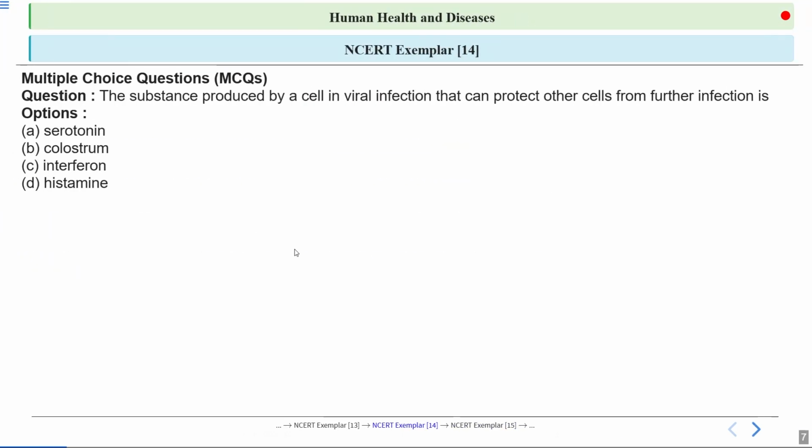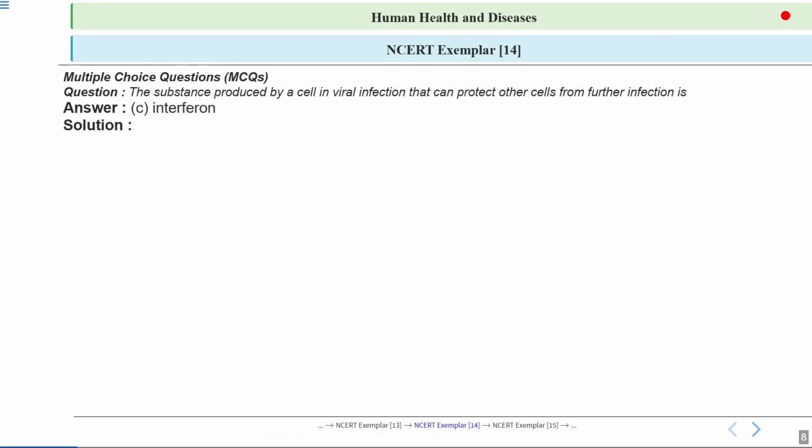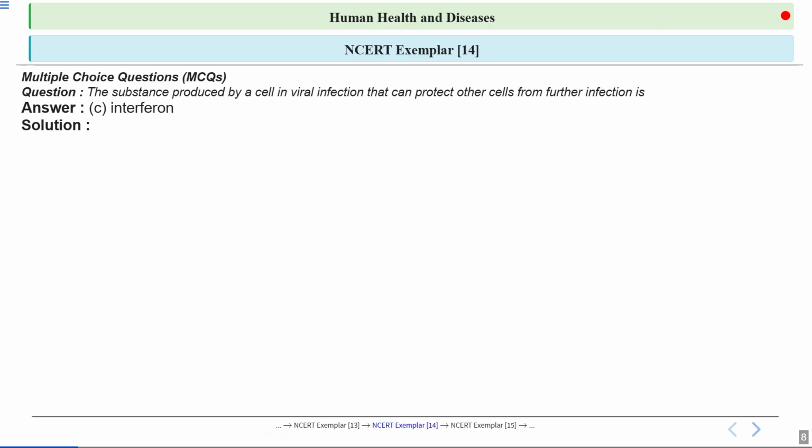So let's begin with this question. The substance produced by a cell in viral infection that can protect other cells from further infection is. So you have four options. You have to select the correct answer from these options. The first option is serotonin, second is colostrum, third is interferon, fourth is histamine. So what will be the correct answer? Option number C is the correct answer here, interferon.